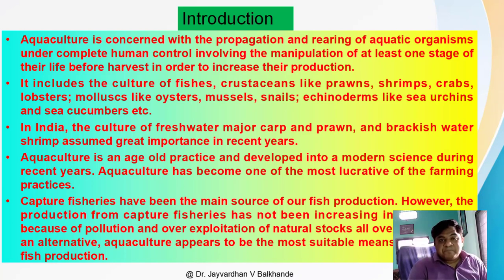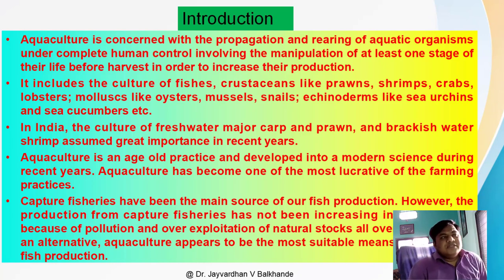Then the shrimps in brackish water, then the crabs, which after fish are the most consumed by people, then the lobsters, then the mollusks like oysters, mussels, and snails. The oyster or the mussel are also useful for pearl culture. Means they are economically good animals. Then not only the crabs, lobsters, prawns or fishes, but some echinoderms are also used for rearing purposes, like sea urchins and sea cucumbers.